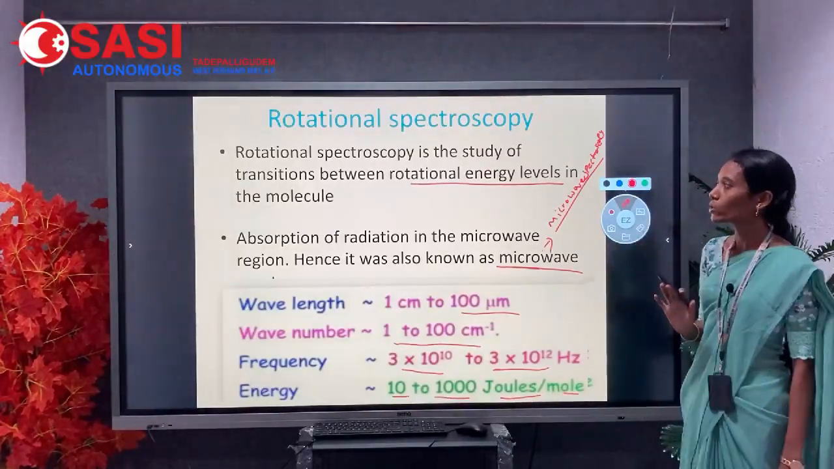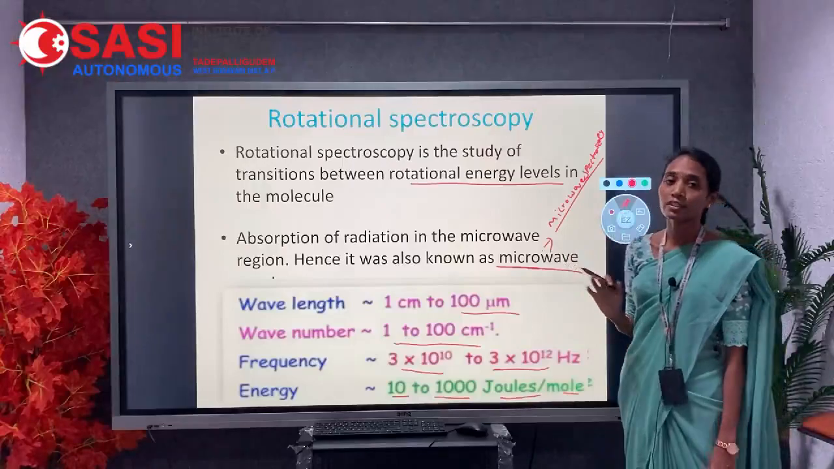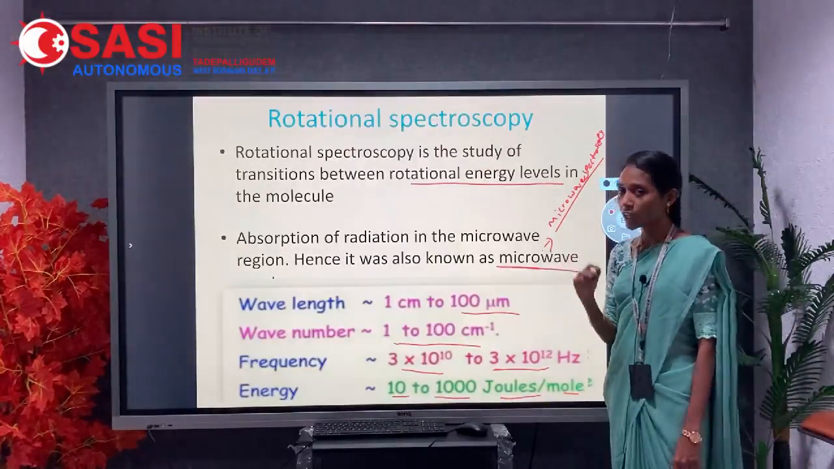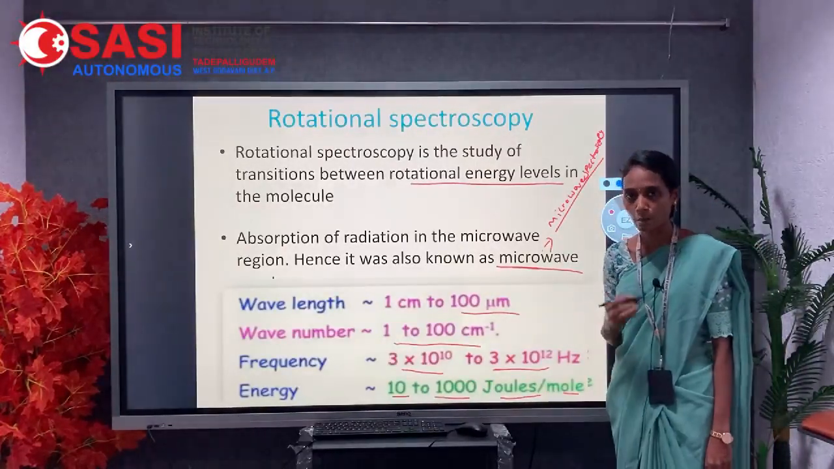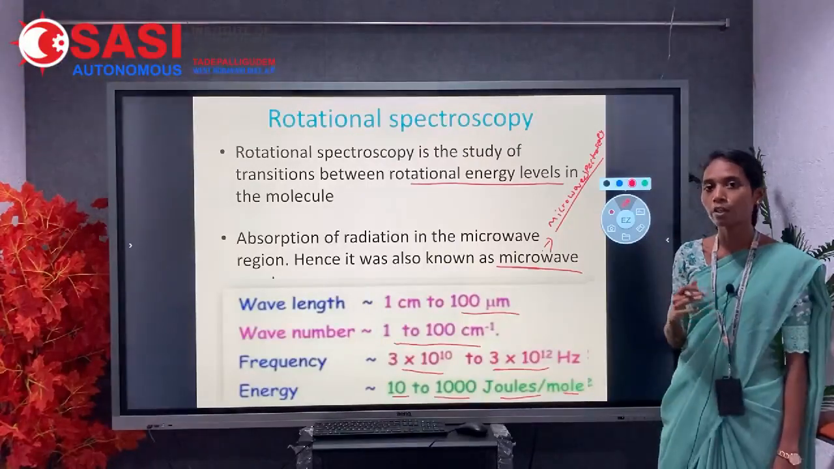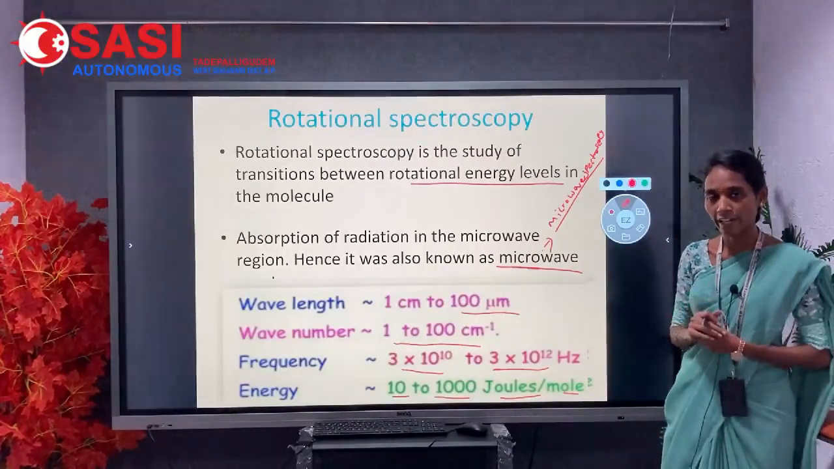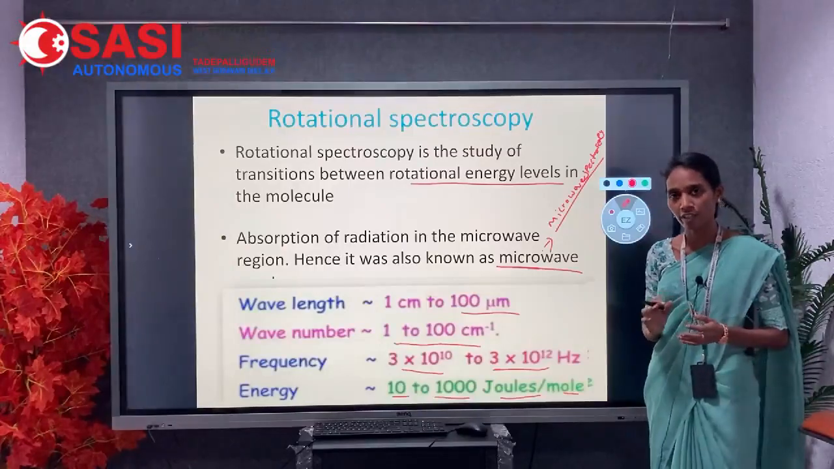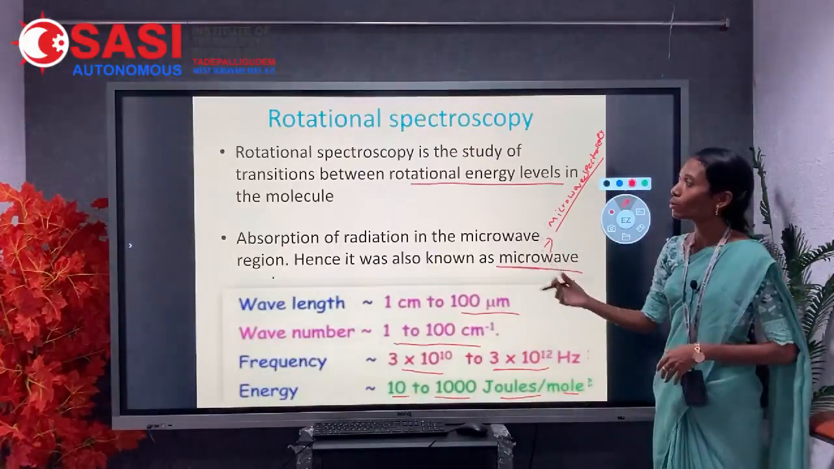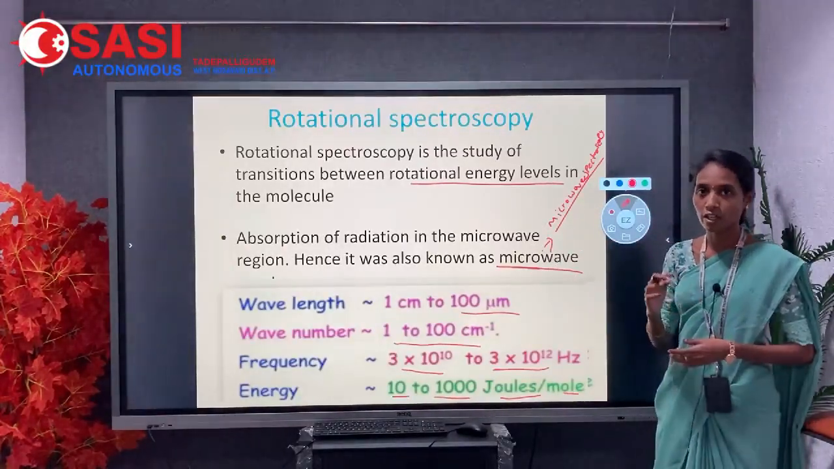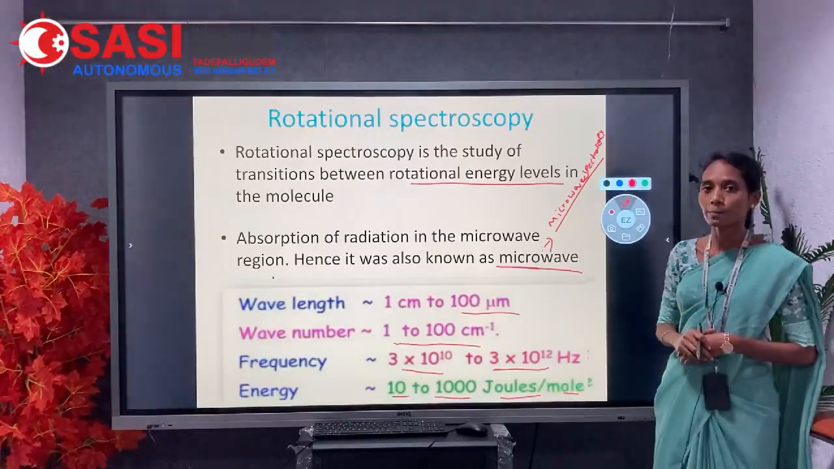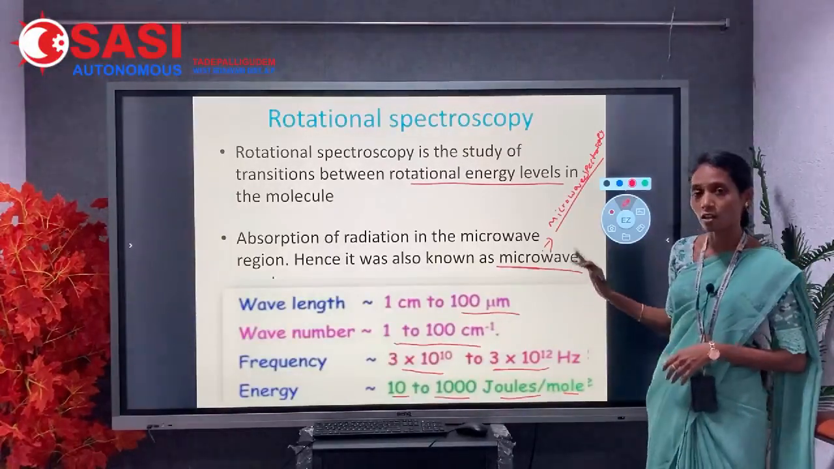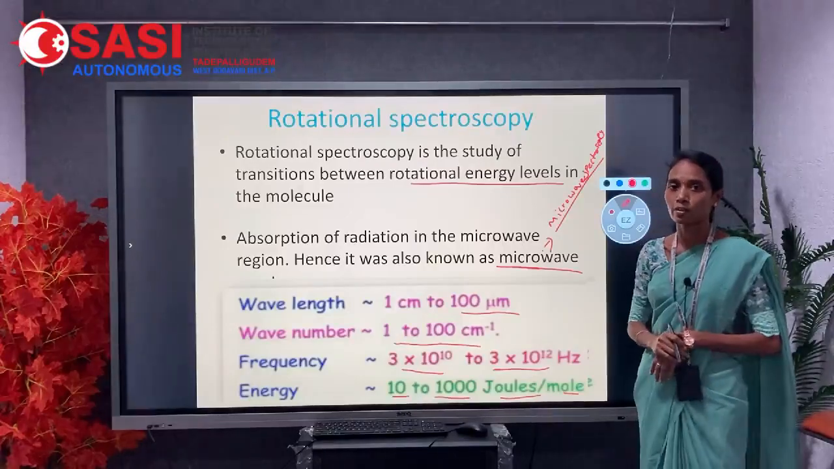Rotational spectroscopy is the study of the transition between the rotational energy levels in a molecule. The spectrum is formed by the absorption of radiation in the microwave region, which allows transitions between the rotational energy levels. That's why this spectroscopy is also known as microwave spectroscopy.